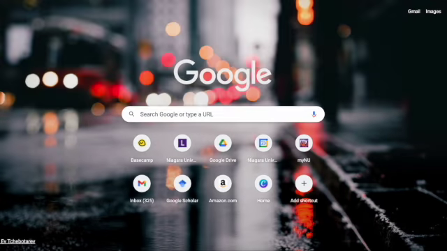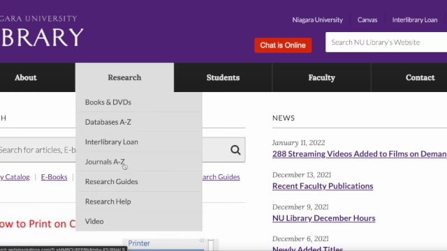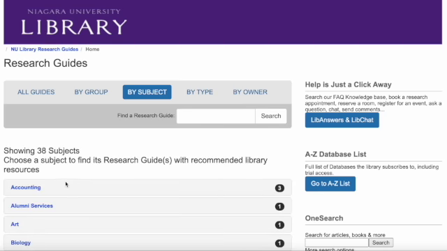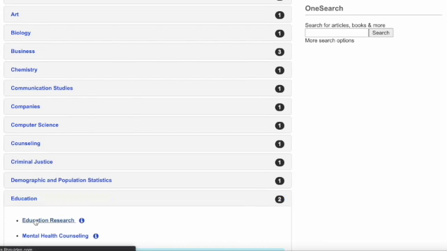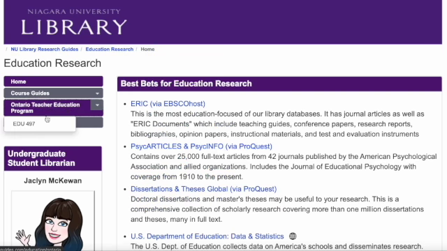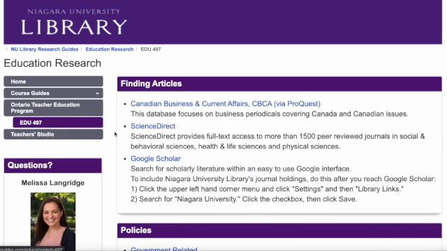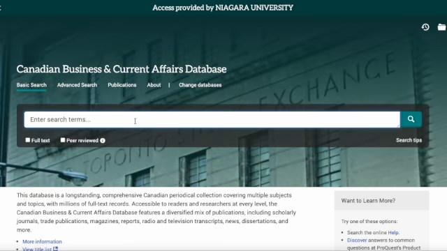Now we're going to go back to the library homepage. Go to the research guide under the research tab. All of the departments are listed in alphabetical order, so click on education, educational research. In general, these are the best bets for education research, but under the teacher education program, I did make one for your specific course. The first one listed is the Canadian Business and Current Affairs database, and it's going to have a lot of Canadian content.